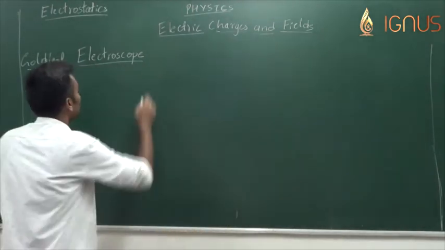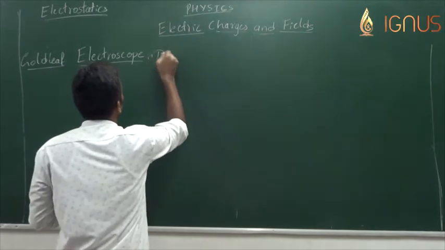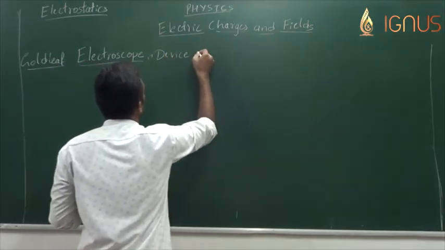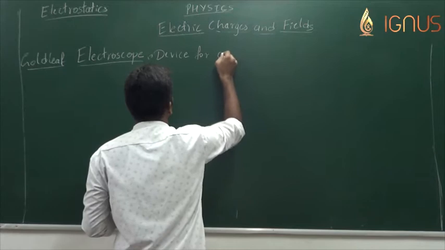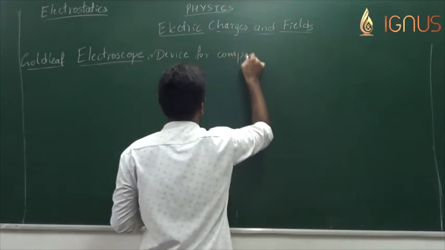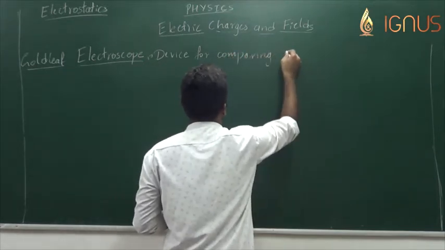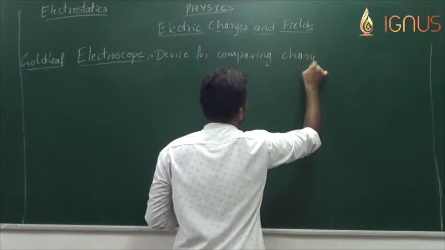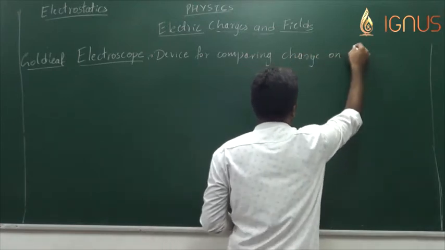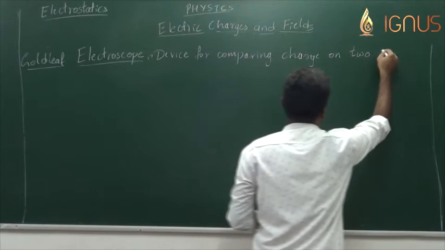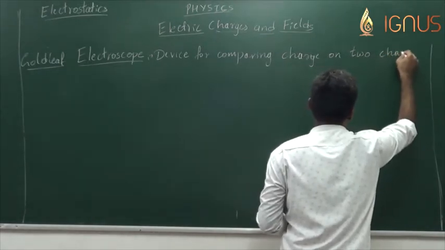Now let us look at the construction of the gold leaf electroscope first. Before that, this is the device used for comparing charge on two charged bodies.